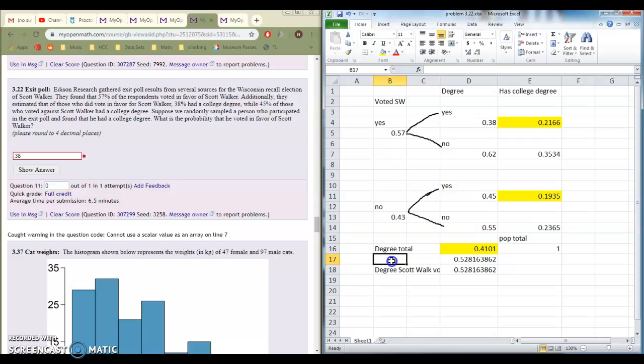So this is also called a conditional probability. The probability that someone voted for Scott Walker given that they have a degree. It's about 53%.